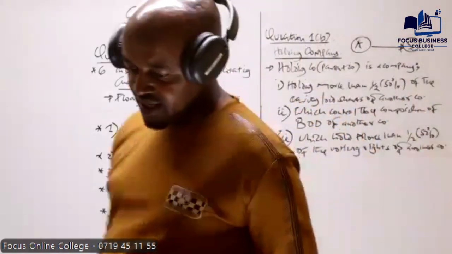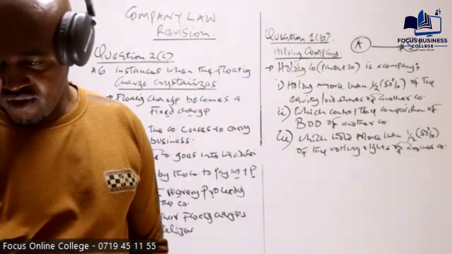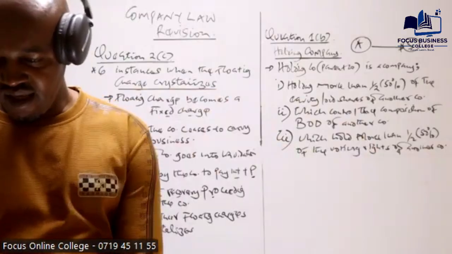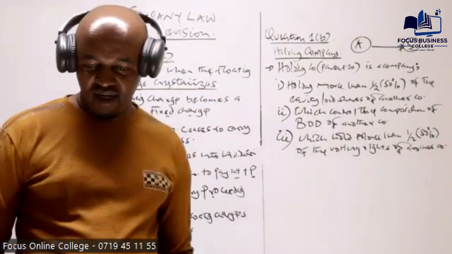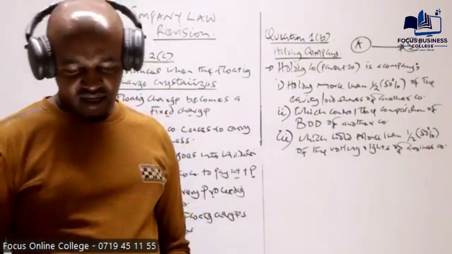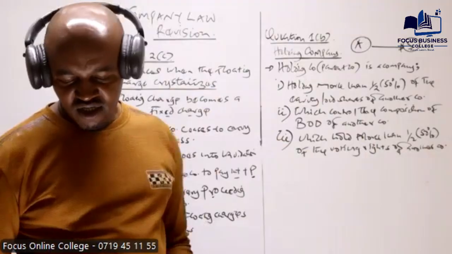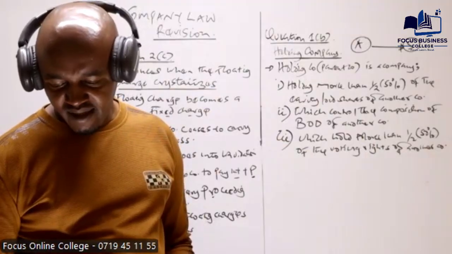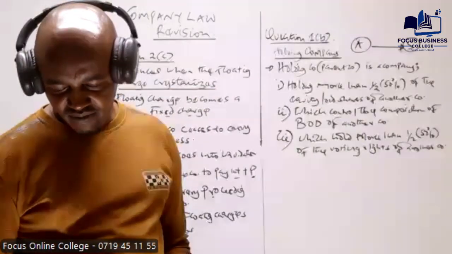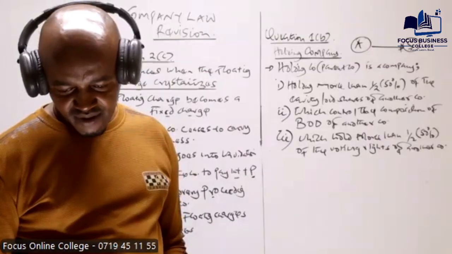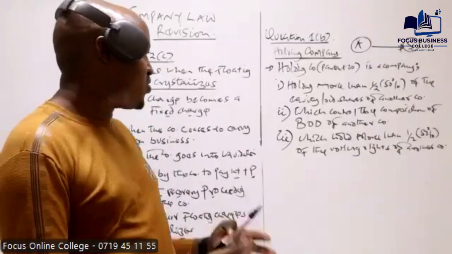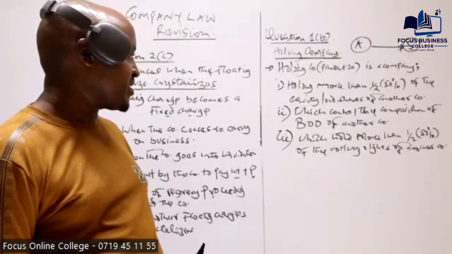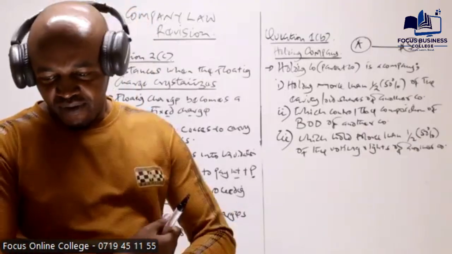Then in this case, we say that company A is actually regarded to be the parent, or basically the holding company, whereas the other company, that is company B, shall be deemed to be the subsidiary company. So it holds more than half, or 50% of the voting rights of the other company.